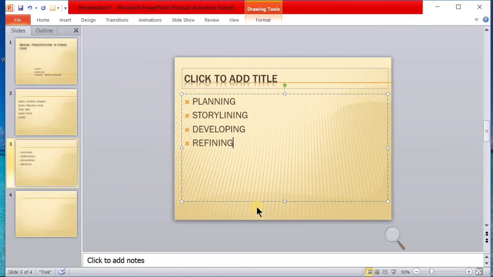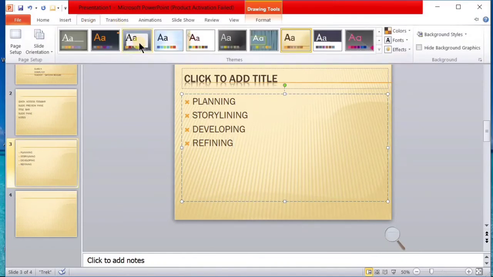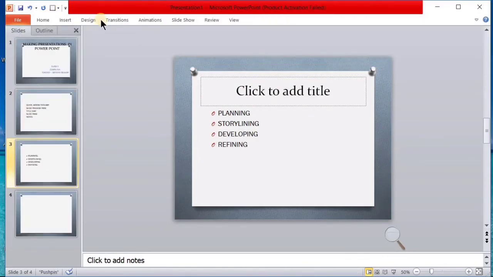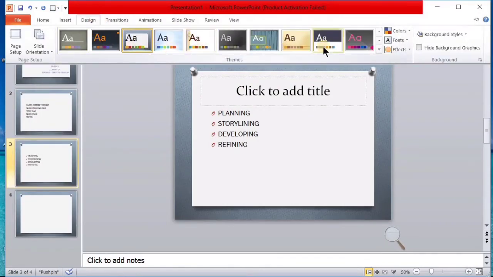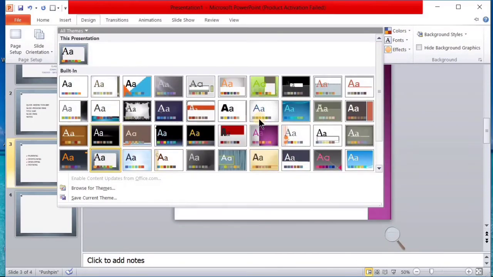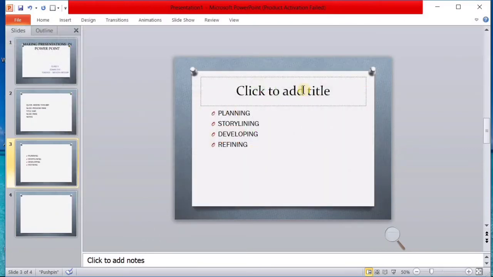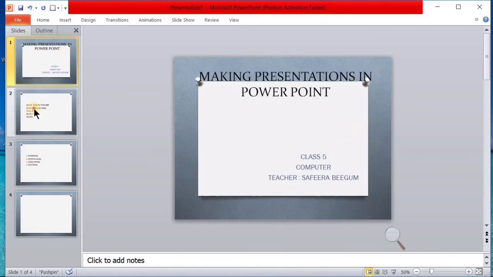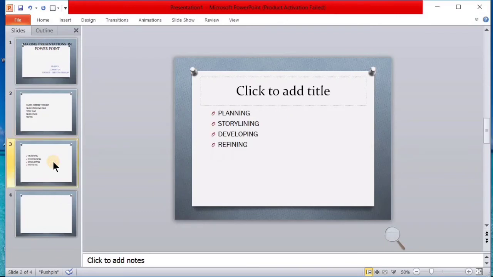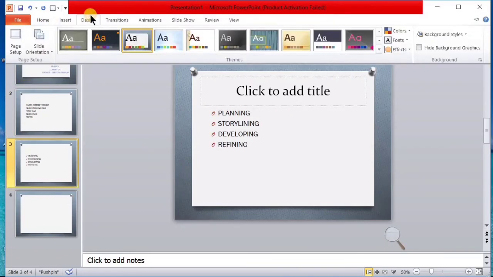After choosing the slide layout, I will change the color scheme and background color. I will go to Design. Then I am going to change my color scheme. See, in Design there are many themes available. I will click any one of my wish. This is the one I am clicking now. So this is my current design, making presentations in PowerPoint. I can change it in the Design tab, and click any slide design you wish.